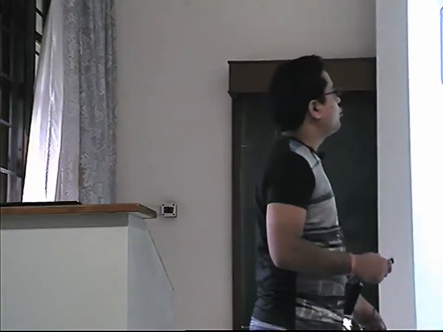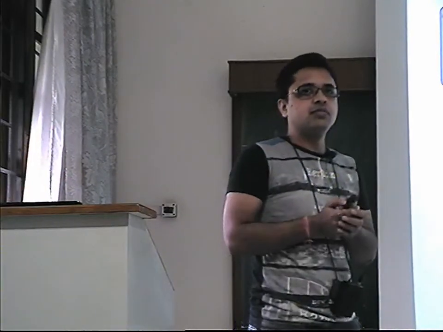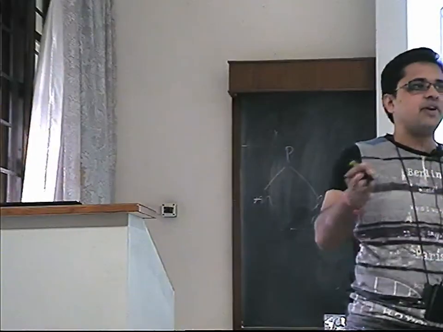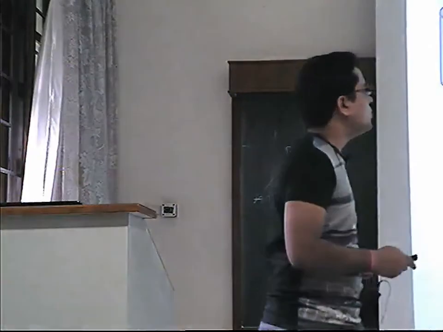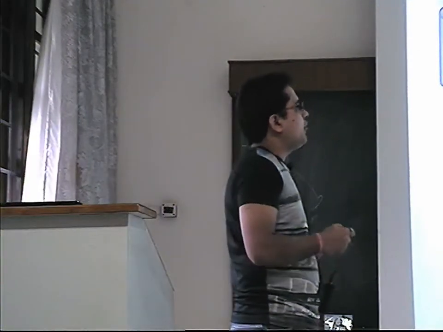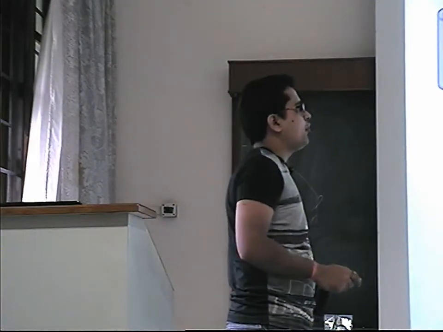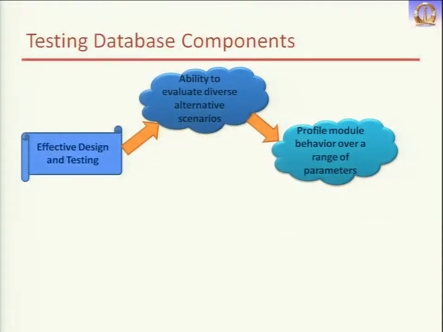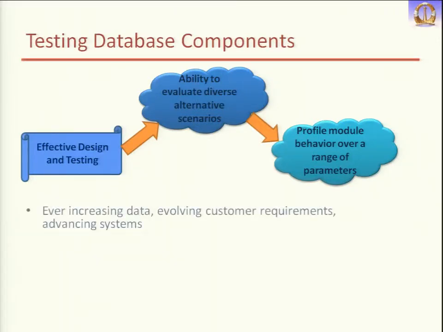So if you want to test your database system, you need to test it on different kinds of databases. So what we do is generate the data and then profile module behavior over a range of parameters. We design a database with some kind of distribution, and then we give different selectivity in our query, and then we try to find the behavior. We analyze the behavior over different selectivity parameters.